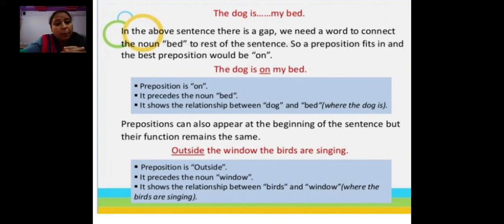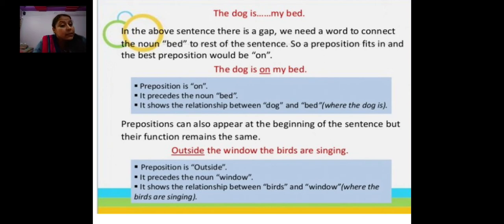You can use any preposition here. The dog is under my bed, you can also use. Under my bed means मेरे बेड के नीचे है. Here, on my bed, मेरे बेड पर है. So here the preposition is on. It precedes the noun bed. Bed is the noun, and before it came on. So it shows the relationship between dog and bed. Okay, where is the dog? On the bed. So this is the use of a preposition.